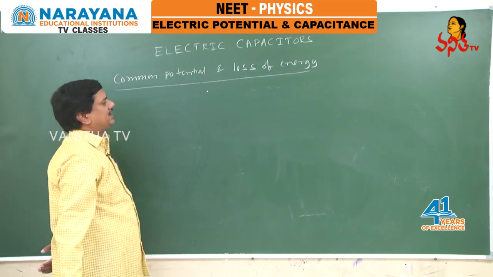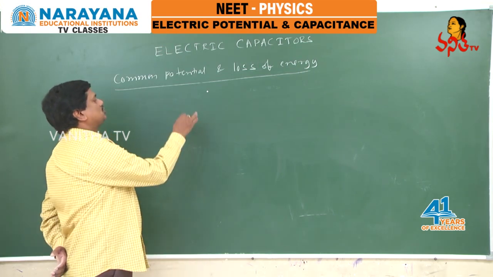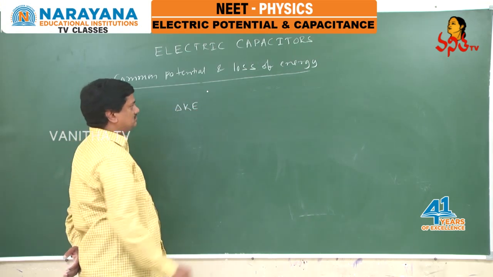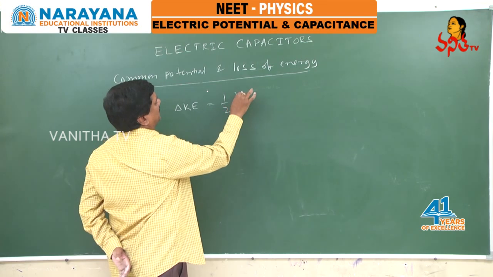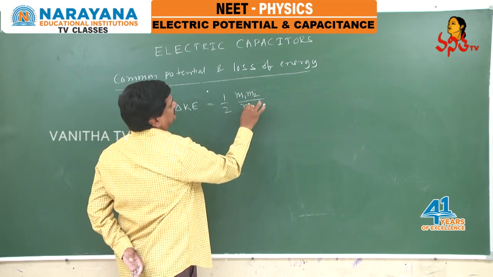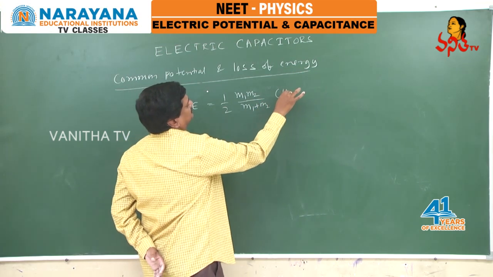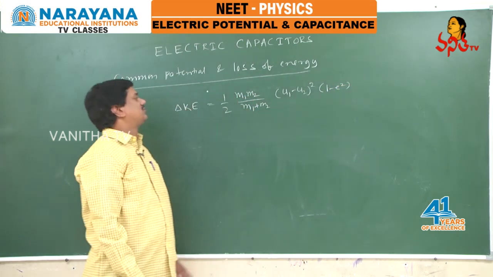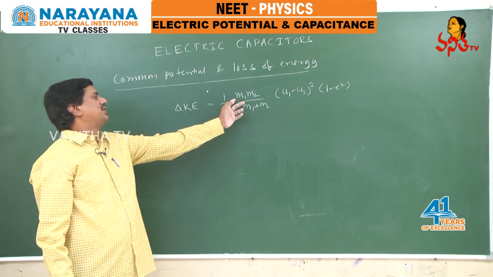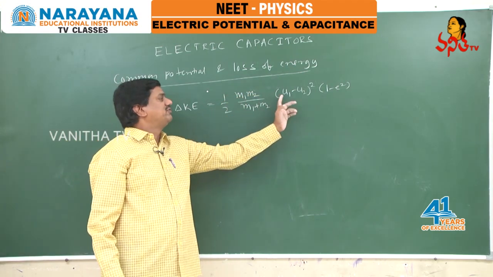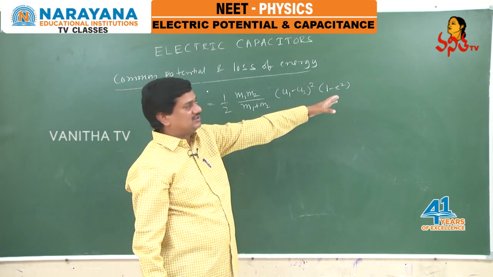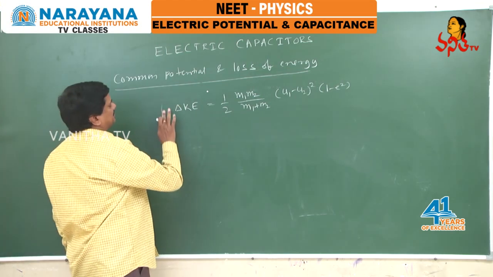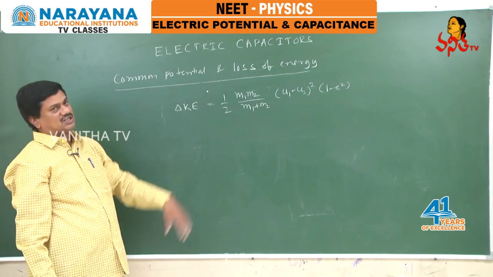In first year collisions chapter, when two bodies are collided, we have one formula like this. Loss of kinetic energy equals 1 by 2 of m1 m2 by m1 plus m2 times u1 minus u2 whole square into 1 minus e square. This is the formula in which two bodies of masses m1 m2 are moving with velocities u1 u2 in the same direction and collided, where e is the coefficient of restitution. Just from this equation, we will write one formula for the loss of energy.